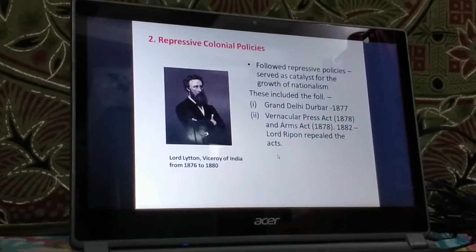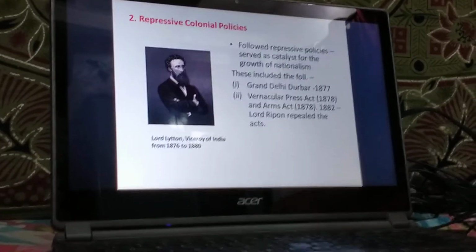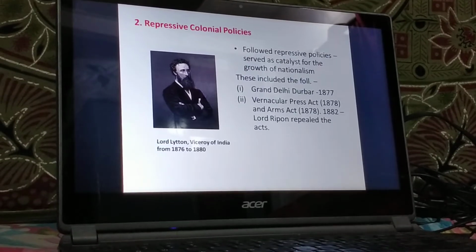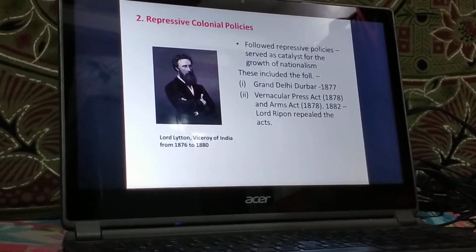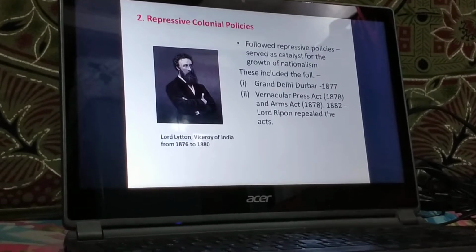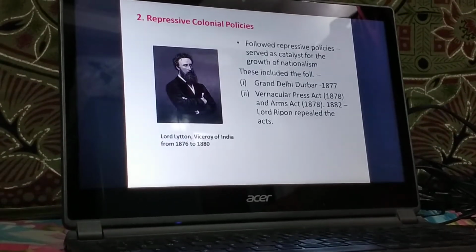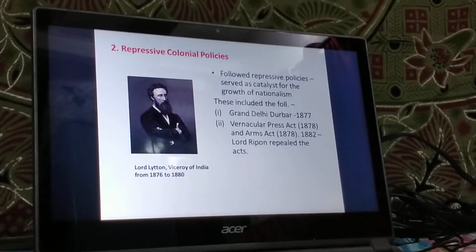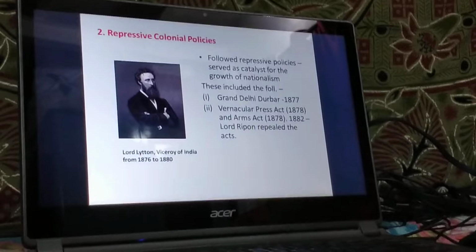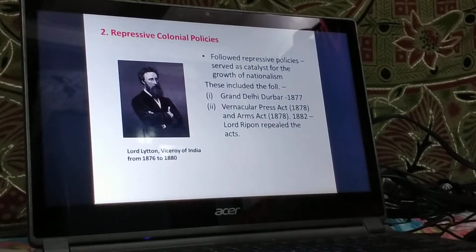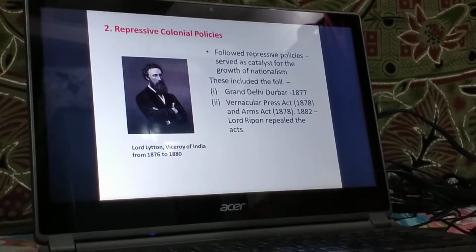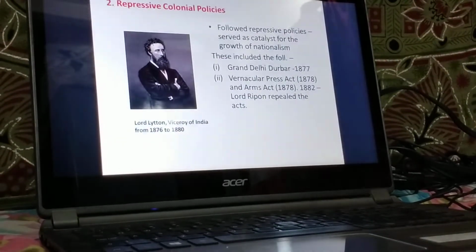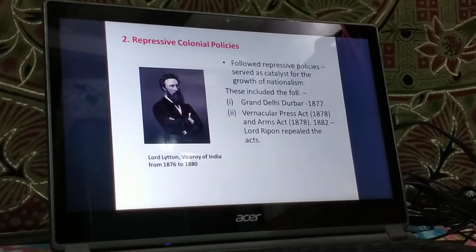Next, he put a ban on the vernacular press and on Indian arms. He introduced the Vernacular Press Act in the year 1878 and the Arms Act again in 1878. According to the Vernacular Press Act, vernacular papers were forbidden to publish any material that might excite feelings of dissatisfaction against the British government. Now, this act was not applicable to the English newspapers. This act was repealed in the year 1882 by Lord Ripon.